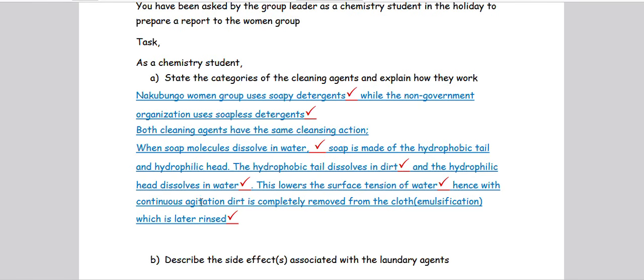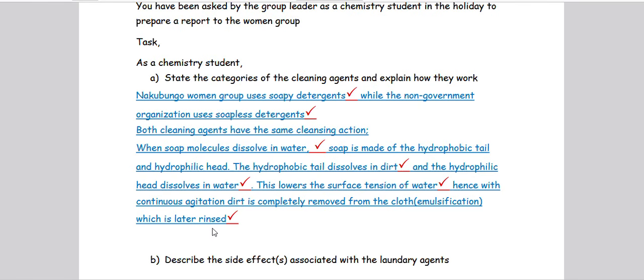If you continue as you are washing your clothes, the dirt is going to be removed. What do we mean by the word agitation? Agitation means application of force. You know that during washing, there is friction used by the hands. That is what we call agitation, the application of friction forces. So with continuous agitation, the dirt is completely removed from the cloth.